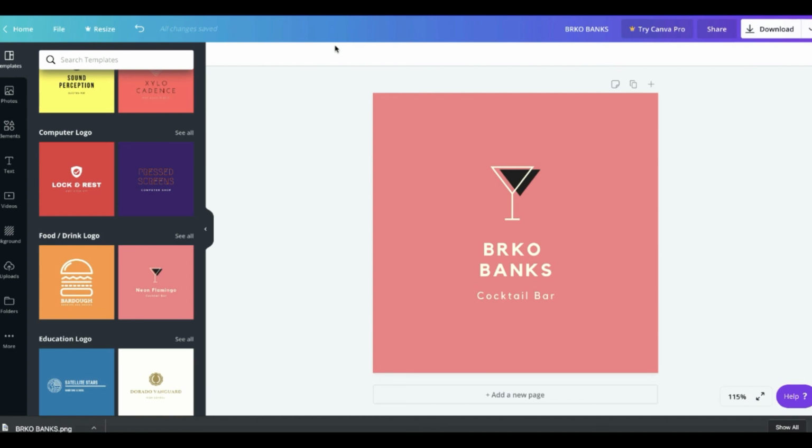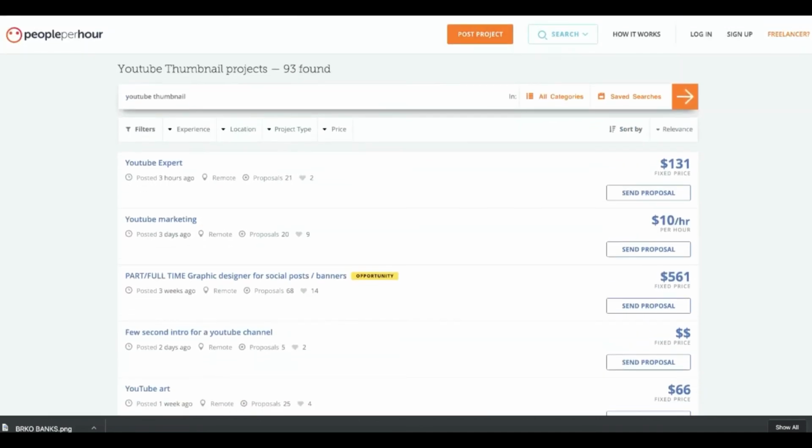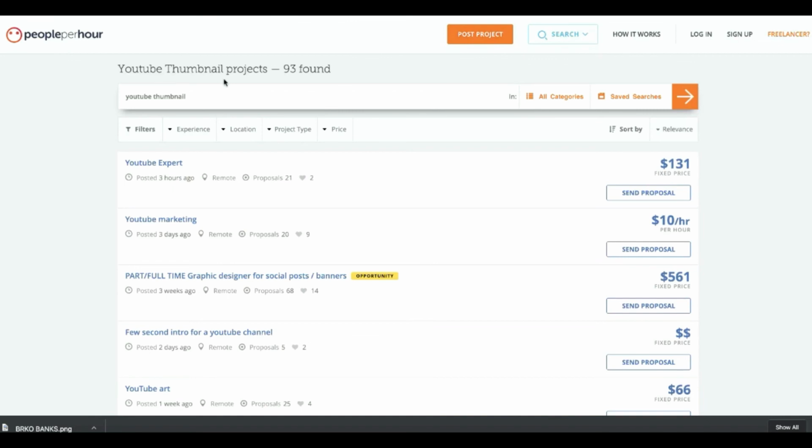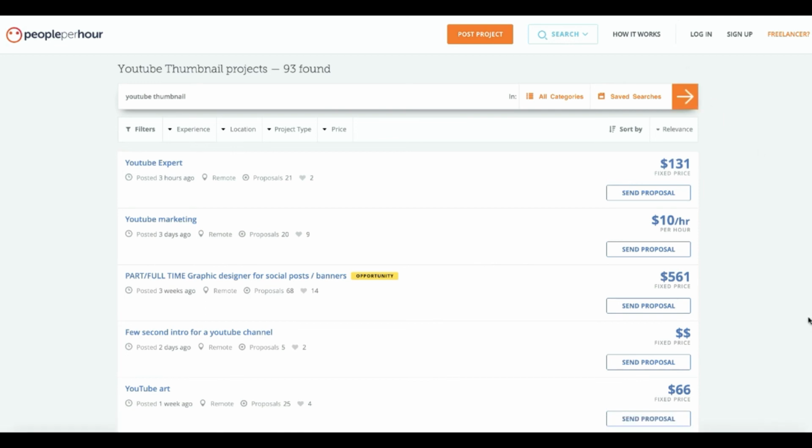So again, there are a few options. You can go and resell from Fiverr. You can resell all of the stuff that your customer needs back to freelancing websites like PeoplePerHour, and that way you're going to make an agent commission on the profit, or you can do these tasks by yourself using Canva or websites like that. So this is a really easy way to make money online, guys.